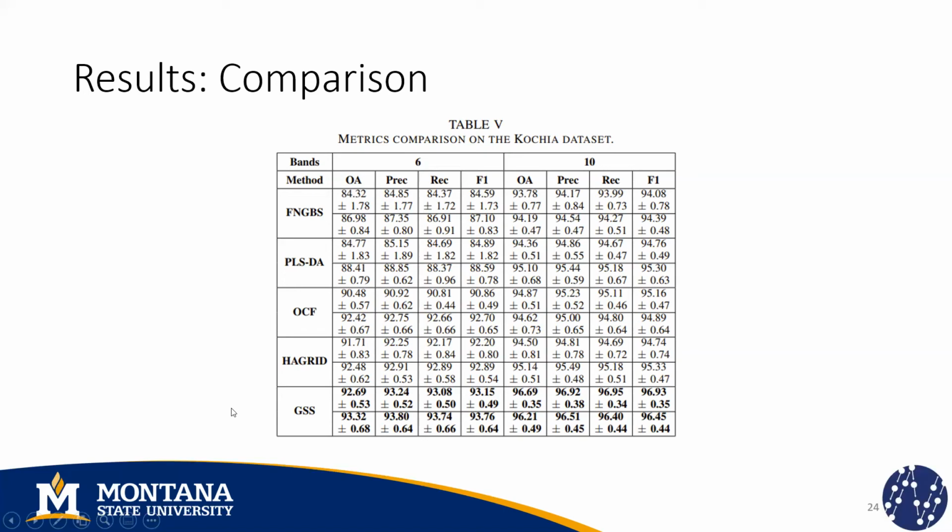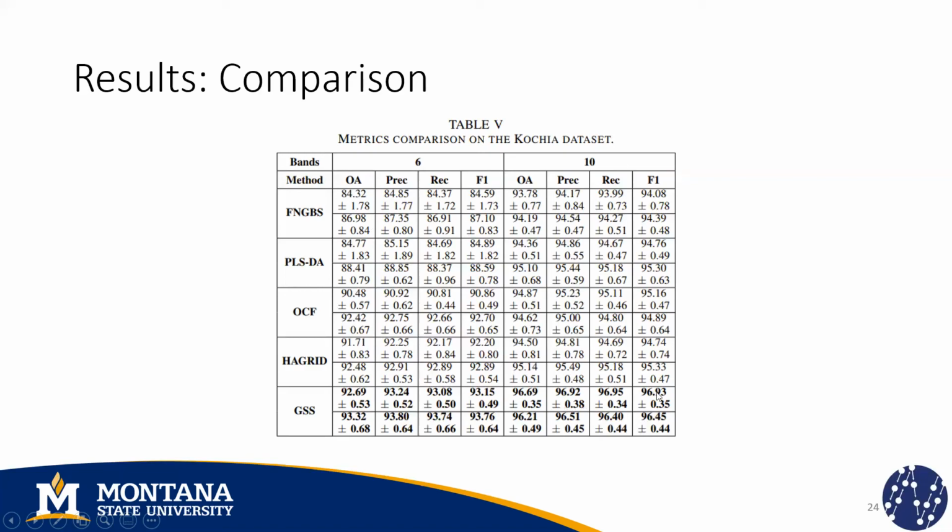In all the cases, we are using 5 by 2 cross validation, but in the first row, we report the results using the original data, and in the second row of each case, we are using the simulated multispectral data after the Gaussian transformation. So you can see that in both cases, our method obtains the best result, and this improvement is statistically significant. We use a paired t-test to verify that.